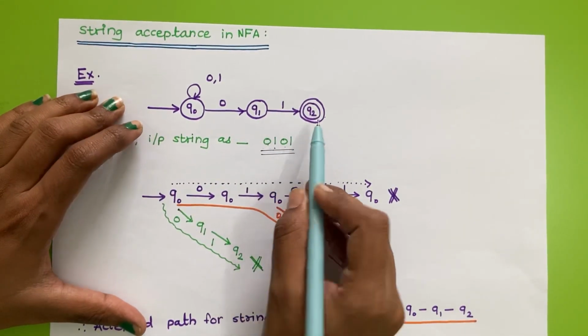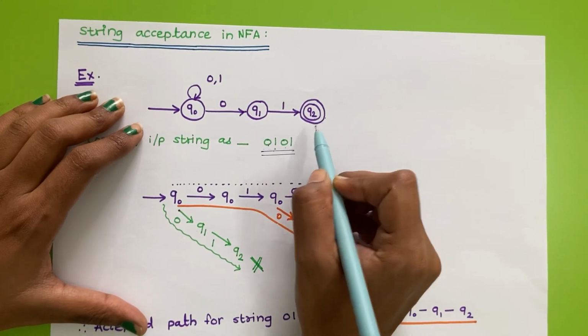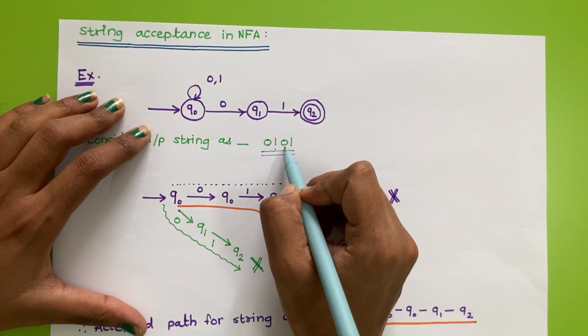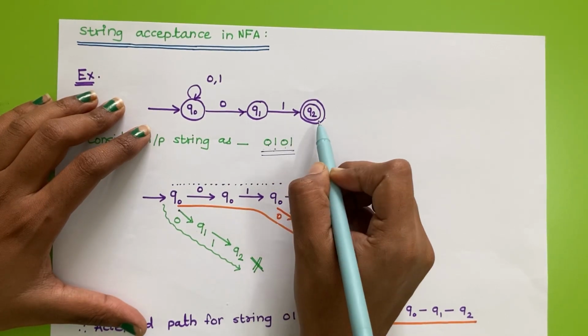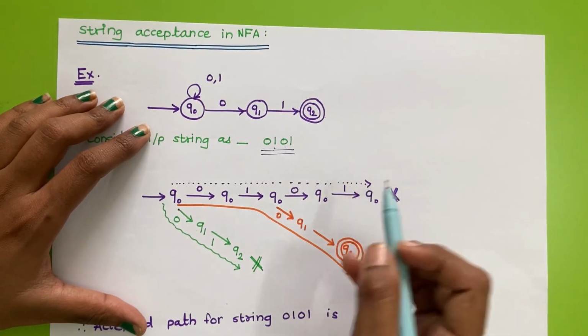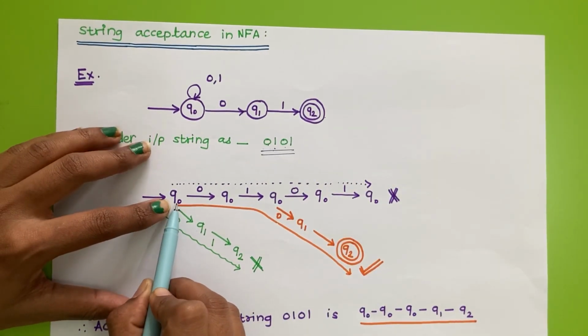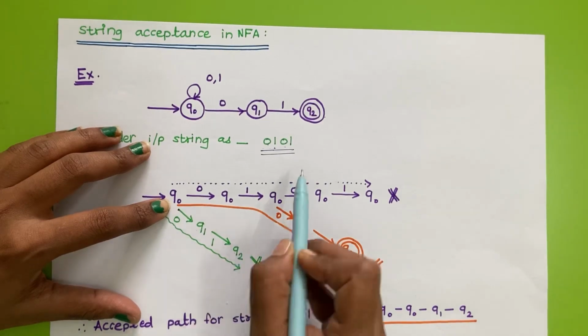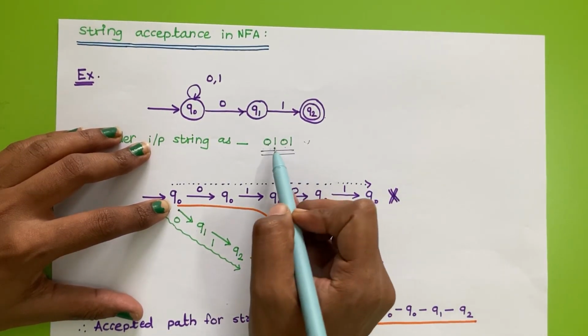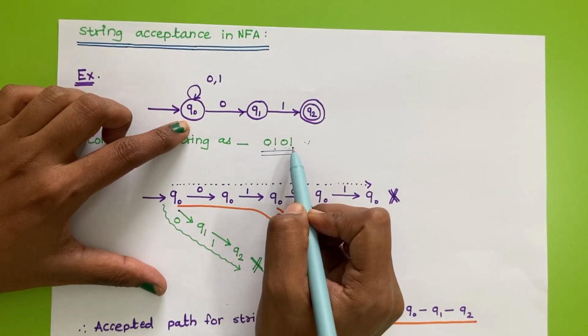So we are at state Q2, but this string will not be accepted by this NFA, because we have the remaining string 01 and there is no transition for state Q2 to move forward. So by this path, that is Q0, Q1, Q2, this string is not going to be accepted by this NFA. Now we have an alternate way to read this string.